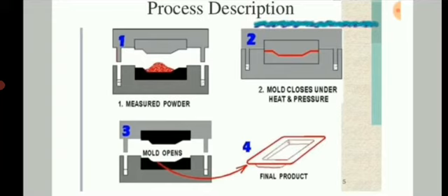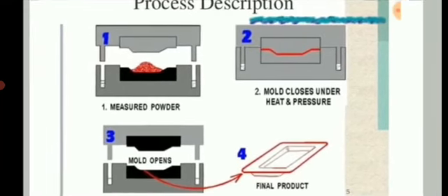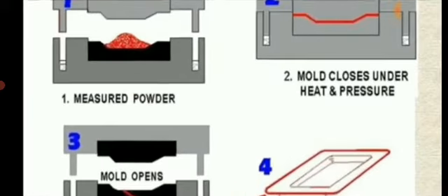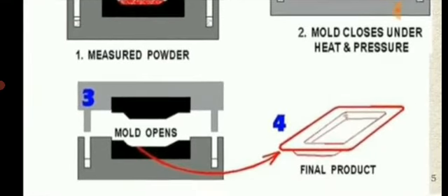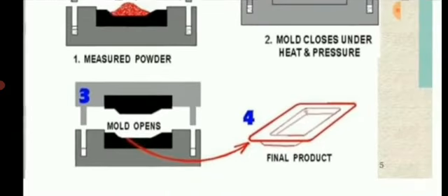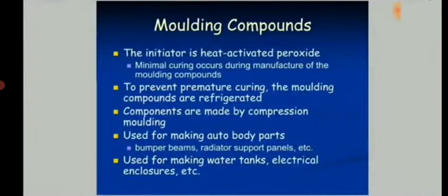We can also use a powder. A measured amount is placed on the lower mold, then the mold closes under heat and pressure, then the mold can be opened, and the final product of a sheet metal or bulk metal can be obtained by this process.